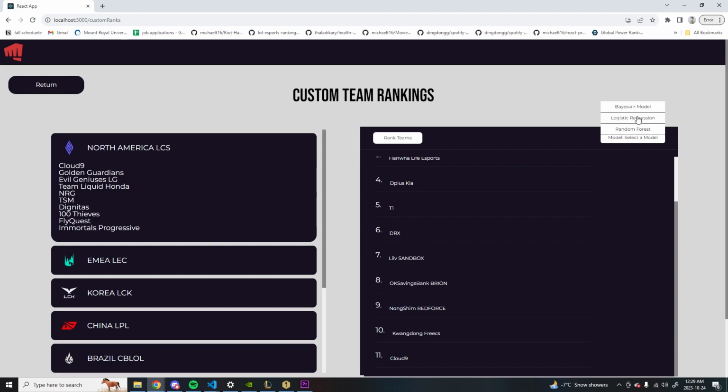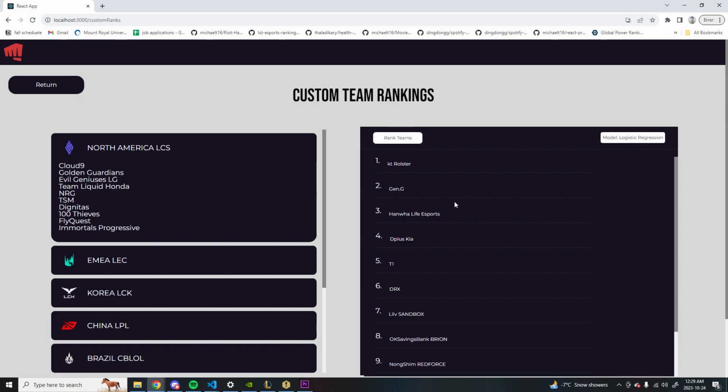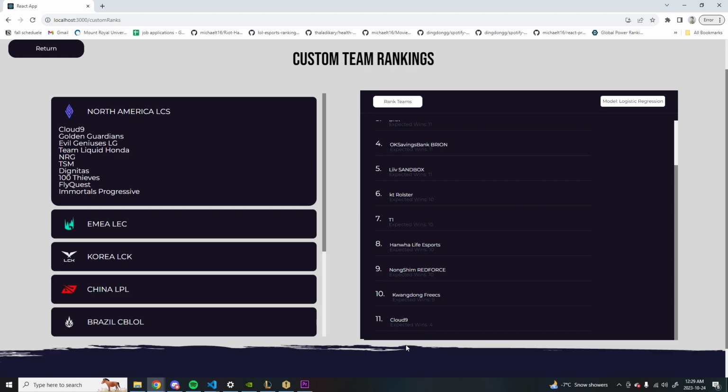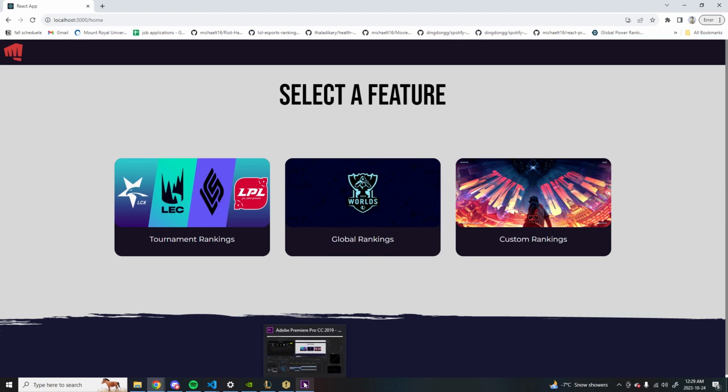We will select logistic regression once again. And it looks like Cloud9 will come last, unfortunately. And global rankings, we will save that for the judges.